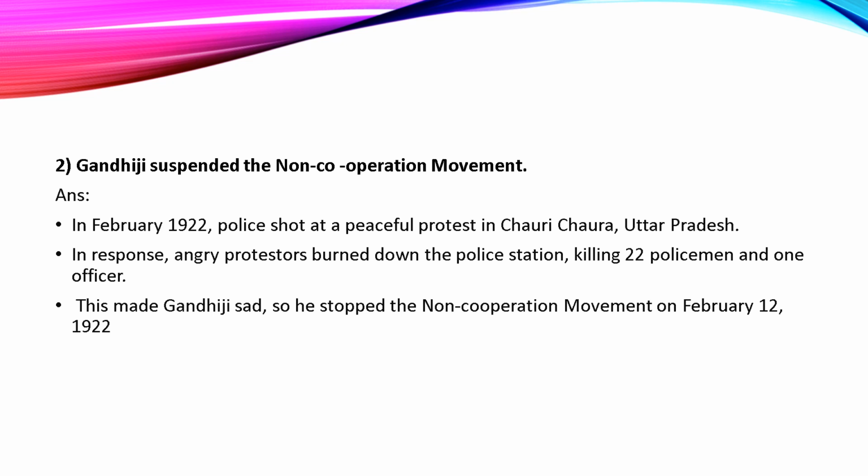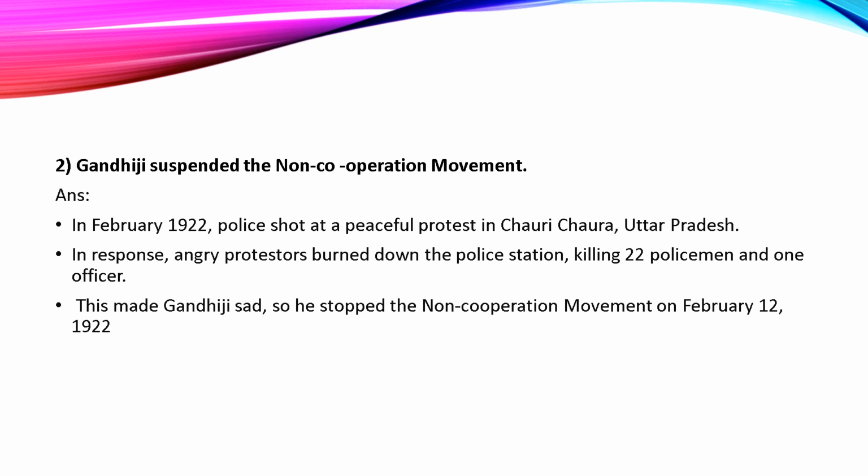Why did Gandhiji suspend the non-cooperation movement? In February 1922, police shot at a peaceful protest in Chauri Chaura, Uttar Pradesh. Obviously, this peaceful protest was done by the Indians. In response, angry protesters burned down the police station, killing 22 policemen and one officer.